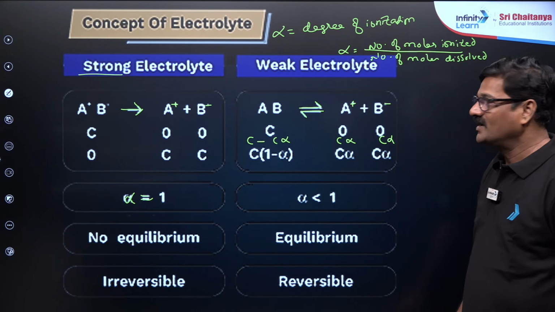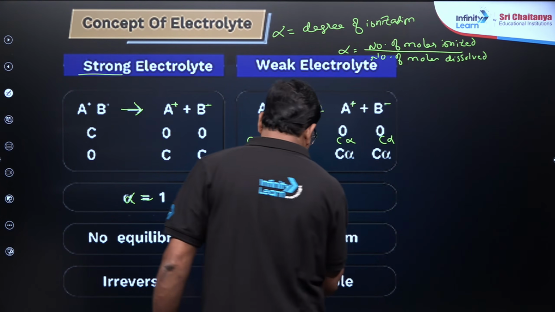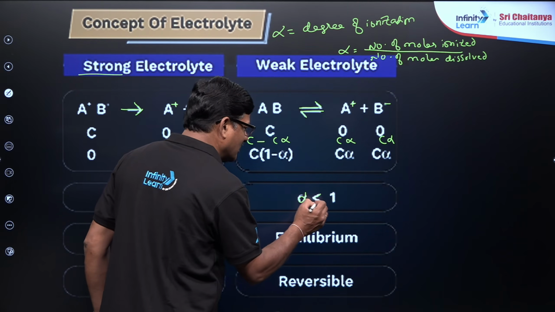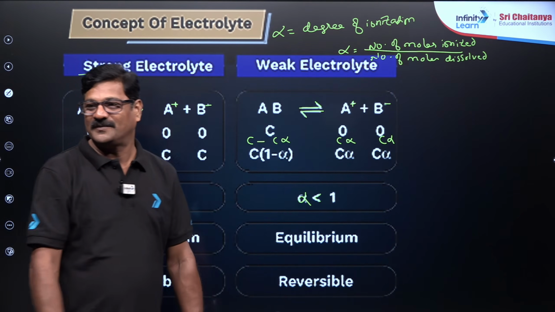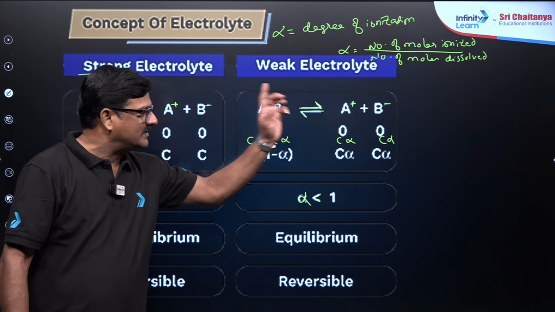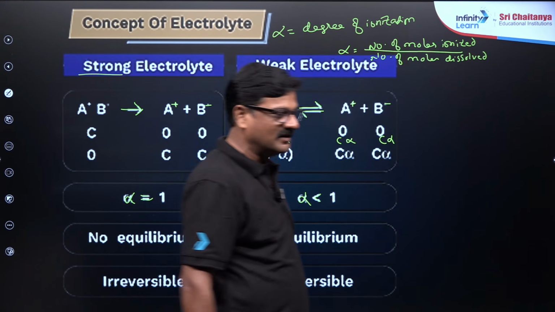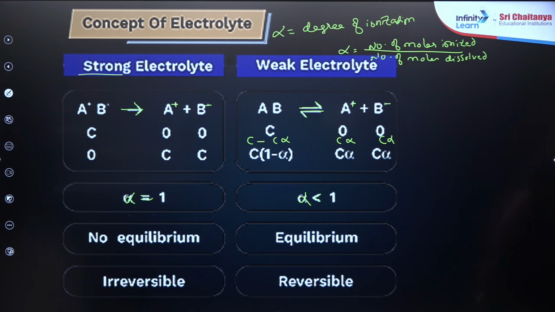And weak electrolyte का alpha हमेशा less than 1 होता है. Are you getting or not? And there will be an equilibrium between these two, and this process is reversible. ताकि equilibrium मिलेगा ना, irreversible में equilibrium नहीं मिलेगा. Understand?